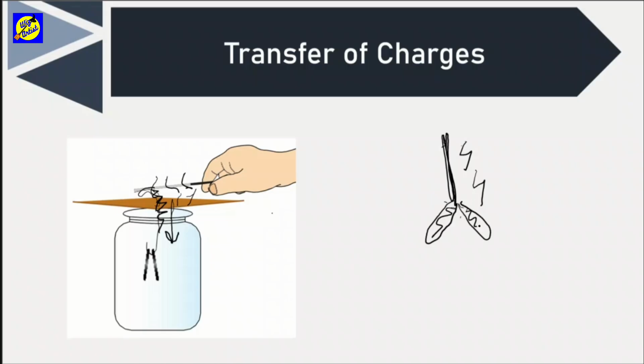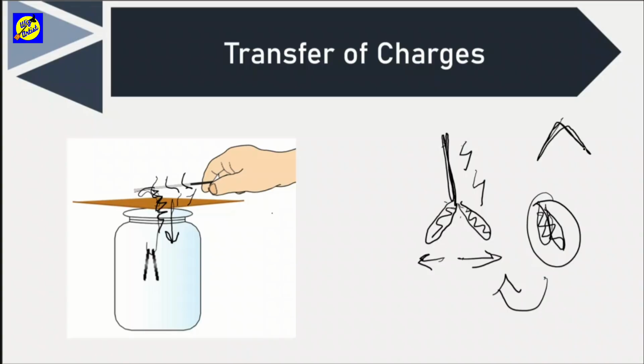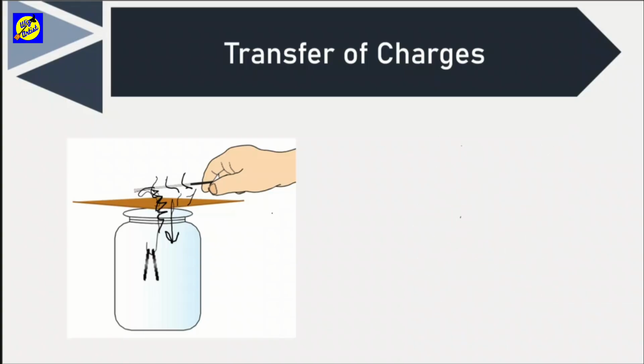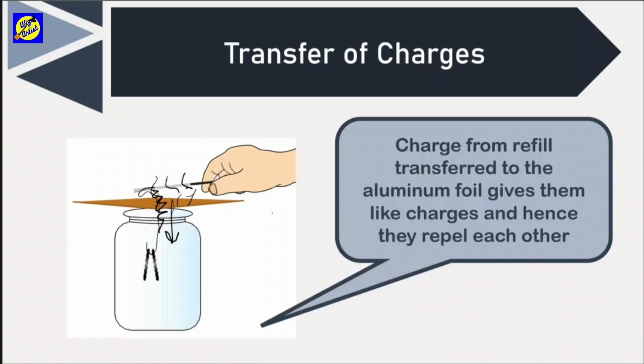Now, because they have like charges, they will repel each other. And therefore, you can notice that their original position, which was something like this, gets converted into something like an inverted V. That is, they repel each other. This electroscope helps us understand the intensity of the charge of any material that we are touching. The same has been summarized over here: charge from the refill is transferred to the aluminum foil, gives them like charges, and hence they repel each other.